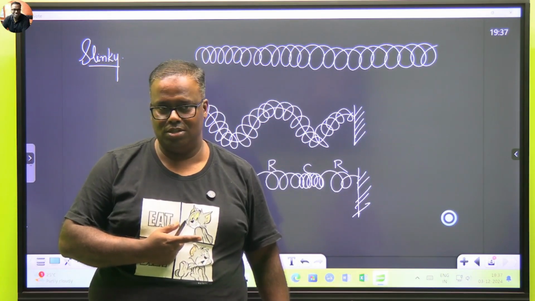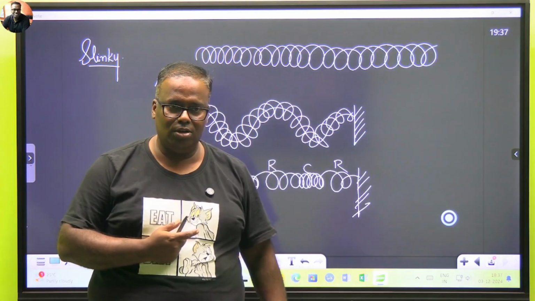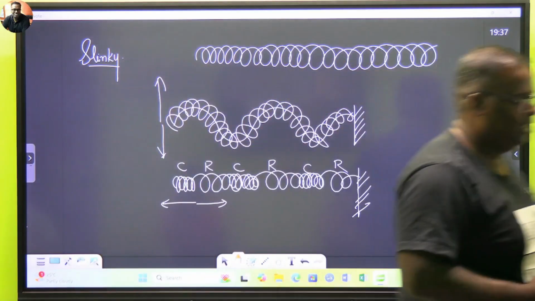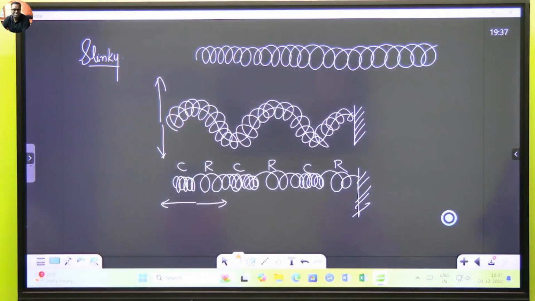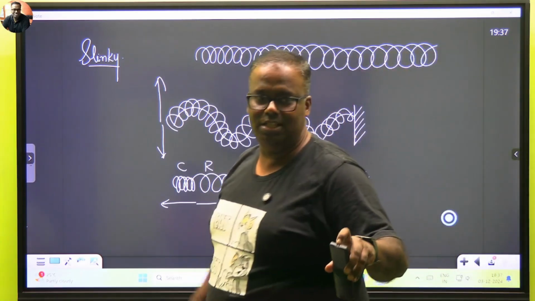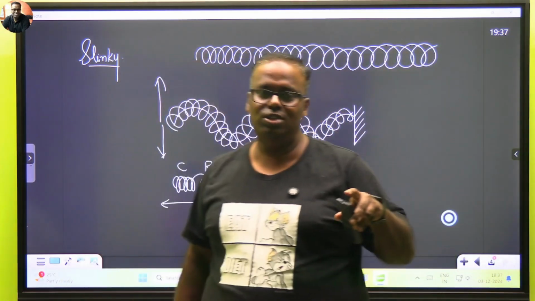Remote controls. How do you know your remote control is working or not? What are these remote controls? This one. These are IR remote controls. This has got an IR sensor. How do you know this remote control is functioning or not?